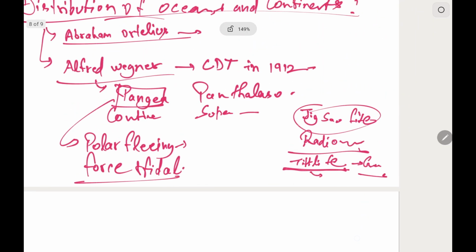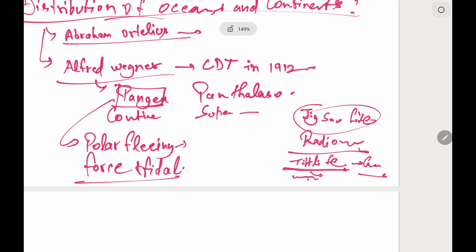Another one is placer deposit, that the gold bearing rocks of the Brazil have the same structure as the Africa. Distribution of fossils like Glossopteris fern, Lemurs, Mesosaurus across the different regions where they are not endemic to. So this is also one of the evidence of continental drift.